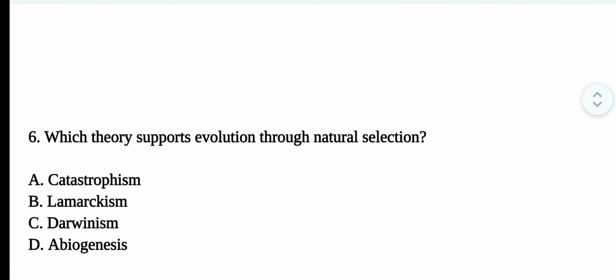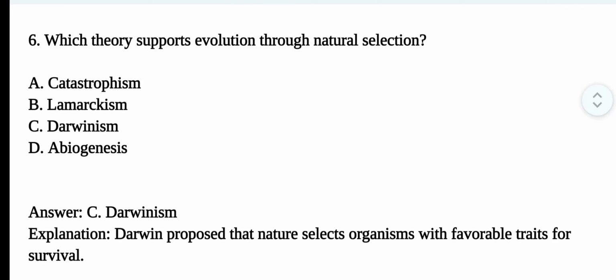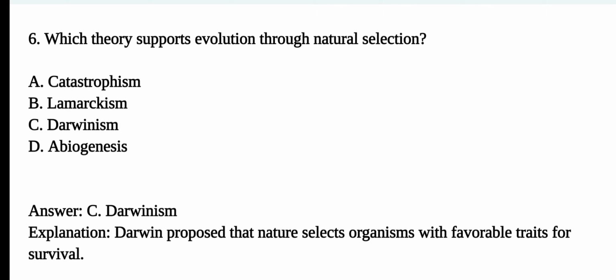Question number 6. Which theory supports evolution through natural selection? The correct option is option C. Darwinism. Darwin proposed that nature selects organisms with favorable traits for survival.